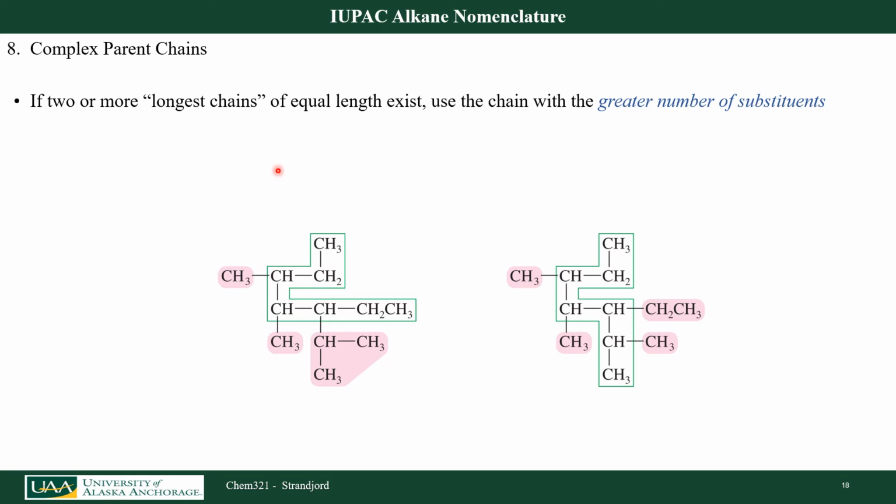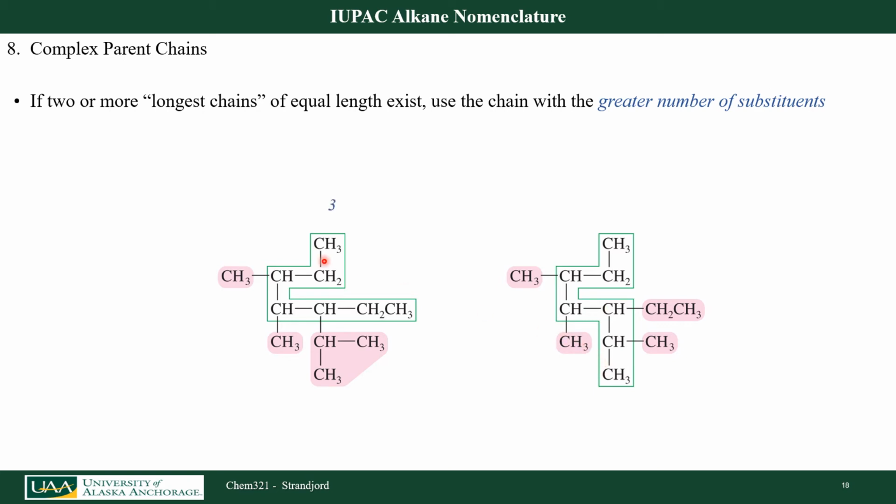Occasionally, I'm going to run into a longest chain that has equal length options, and I'm going to use the chain with a greater number of substituents. For example, if I look at this first molecule over here, it's the same molecule on both sides, but this green here is my parent chain, 1, 2, 3, 4, 5, 6, 7. Or I could have gone in 1, 2, 3, 4, 5, 6, 7.